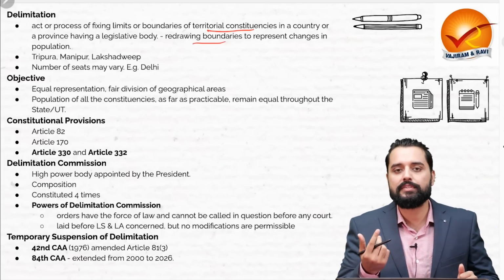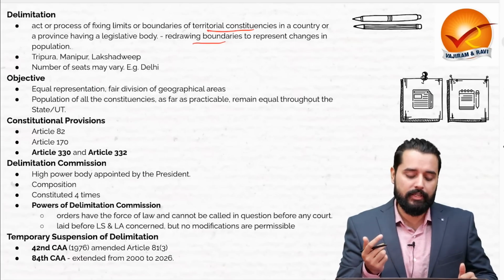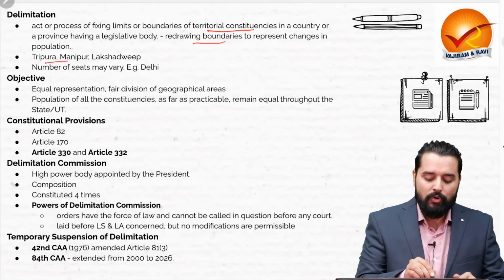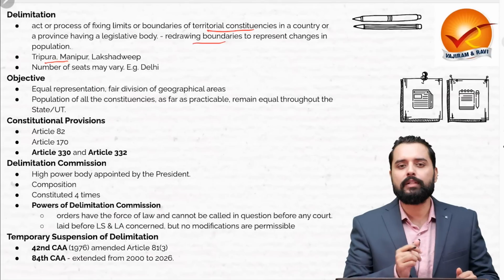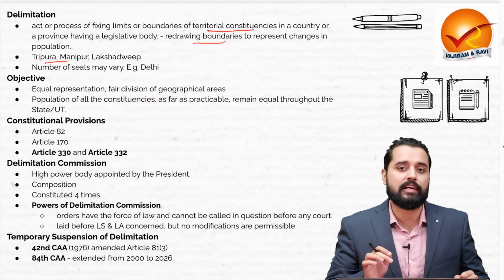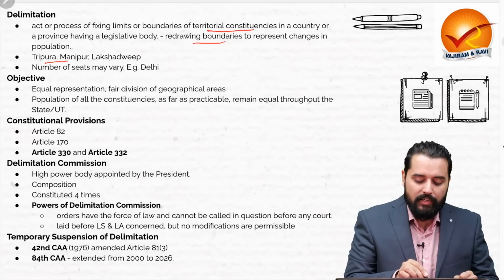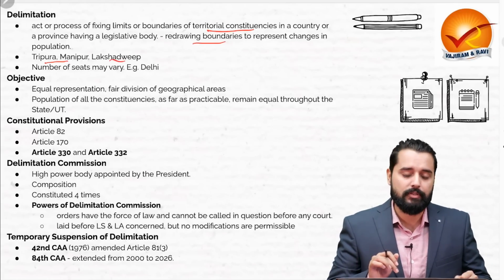Now, this redrawing of boundaries is to represent the changes in population also. Therefore, after each census, these constituencies need to be delimited again. When we look at the equal representation, there are some exceptions also. For example, Tripura, Manipur, etc. are sending in 2 MPs, although they do not have as much population. When we look at Lakshadweep, it sends in 1 MP for just about 68,000 people.